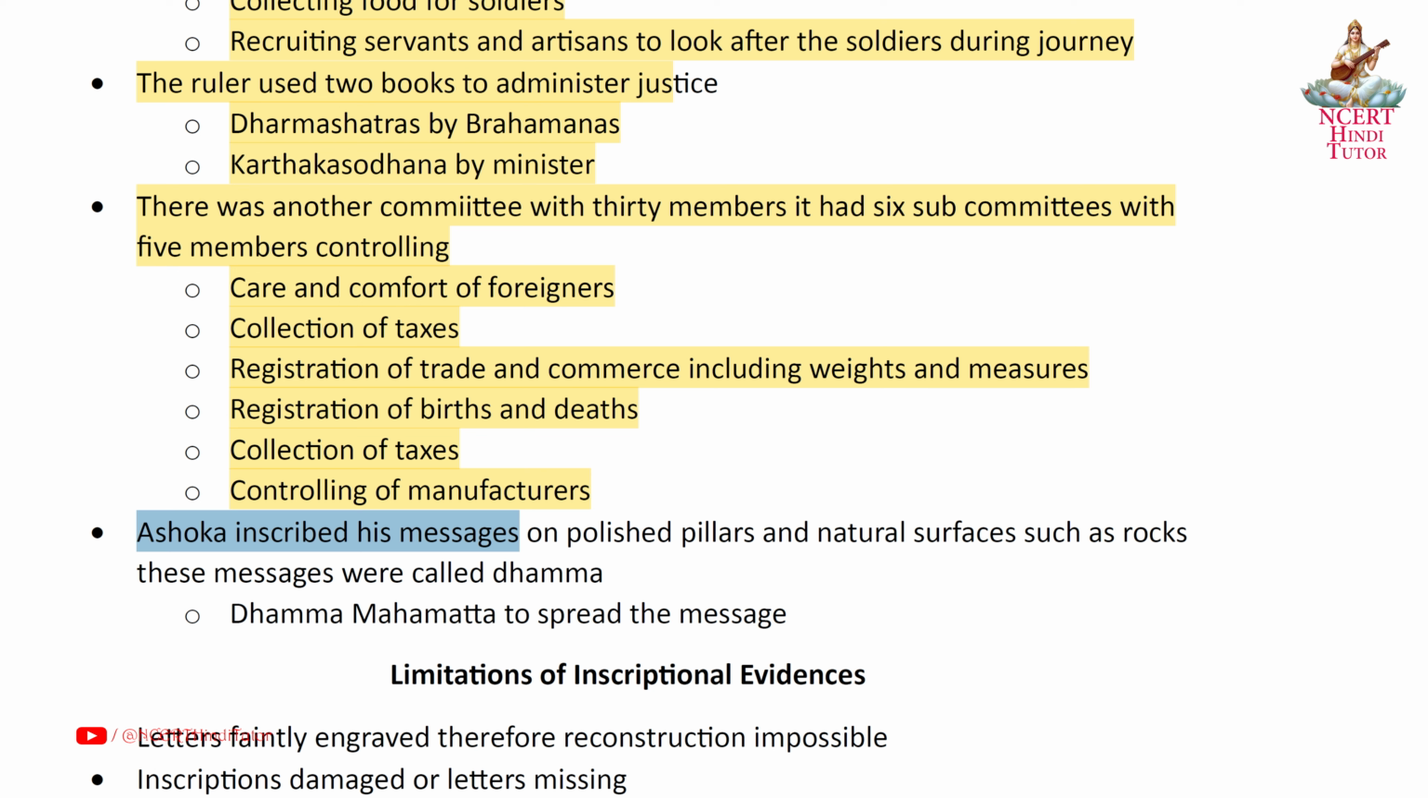Ashoka inscribed his messages on polished pillars and natural surfaces such as rocks. These messages were called Dhamma. Dhamma Mahamattas were appointed to spread the message.